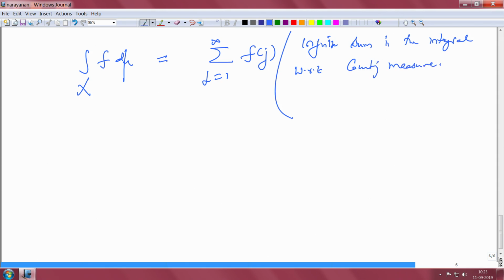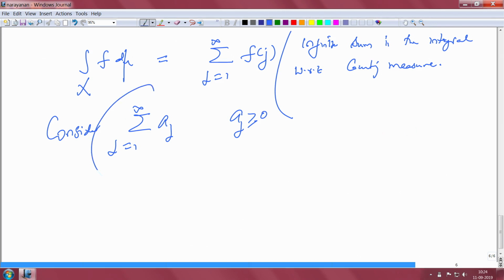Okay. So, let me rephrase it. Suppose we are considering summation aj, j equal to 1 to infinity, okay, aj positive, because we are looking at only positive functions right now.